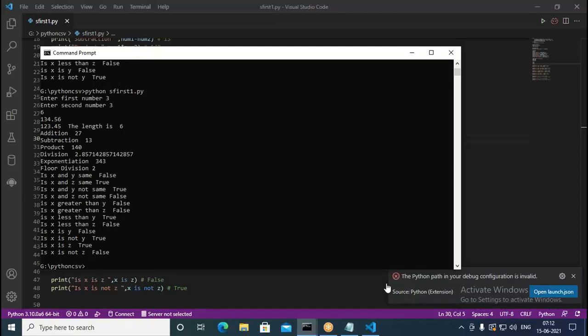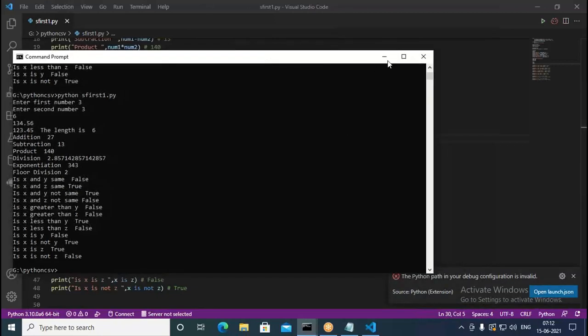So x is z is true, and x is not z is false. These are what we call identity operators, saying whether they are identical or not. So like this we can use identity operators sometimes.